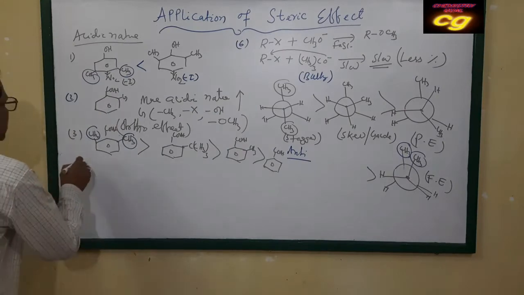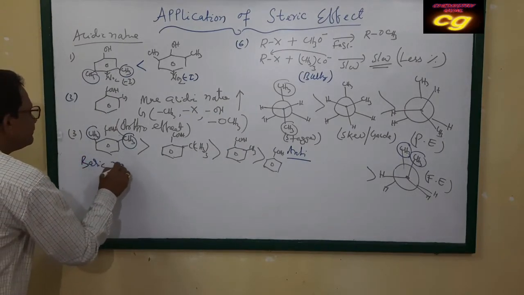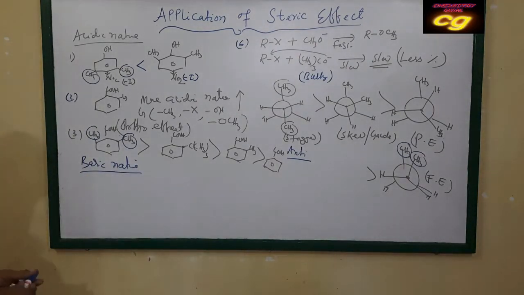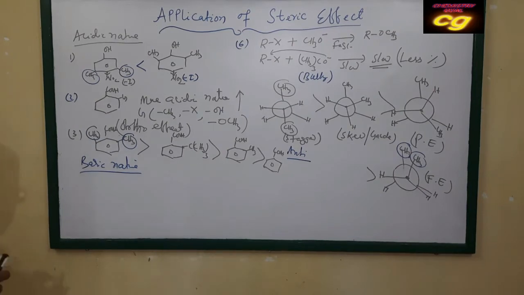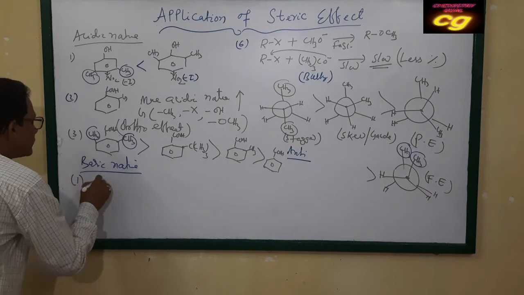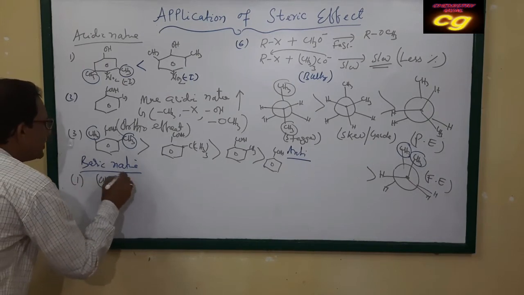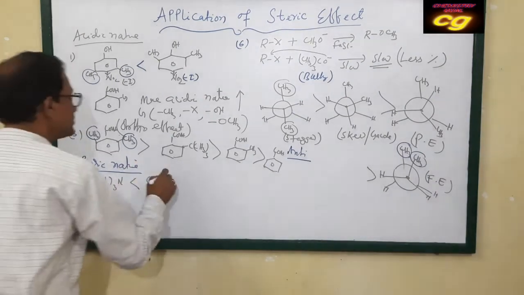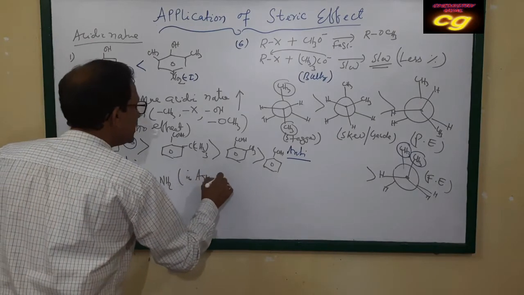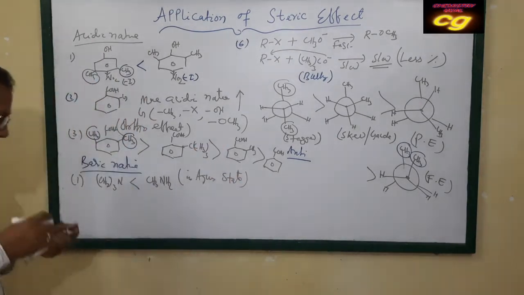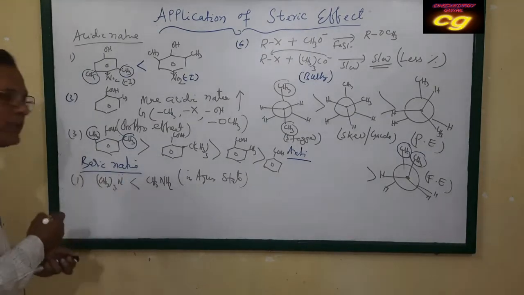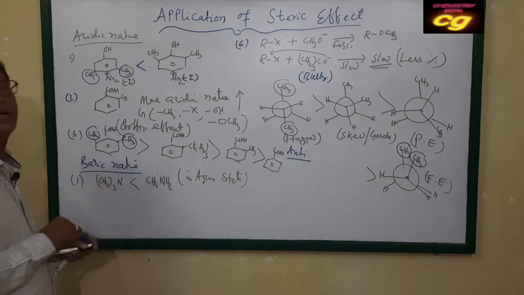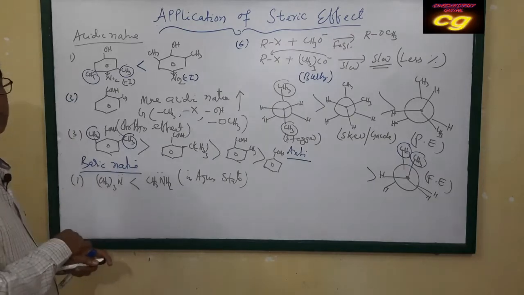Then another important thing is the basic nature of the groups. If you discuss this, you already know that tertiary amine is less basic than primary amine in the aqueous state. Why the tertiary amine? It also has a lone pair, and it has 3 plus I effects. But why is the basic character less? Because of steric protection.